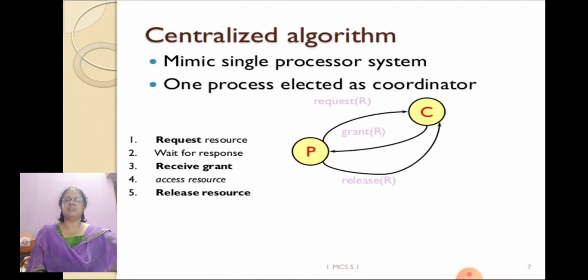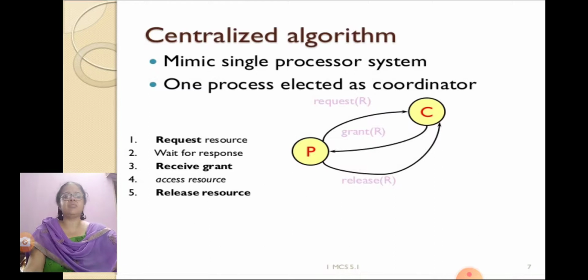Centralized algorithm mimics single processor system. One process is elected as coordinator. In a distributed system, there are several processes, but among those processes, one process is elected as a coordinator process, which has the responsibility to grant the resources to any process.